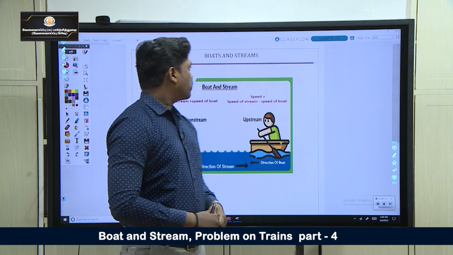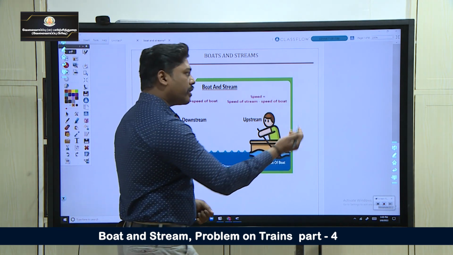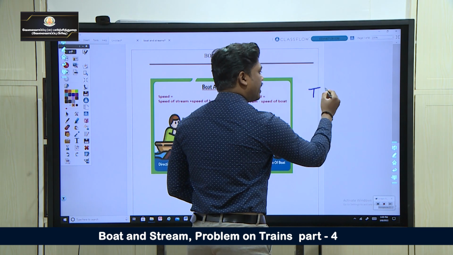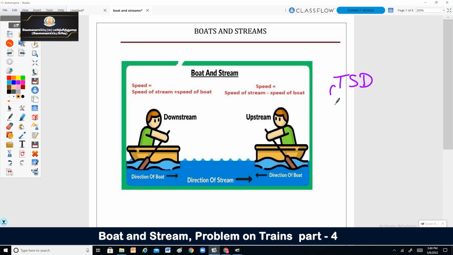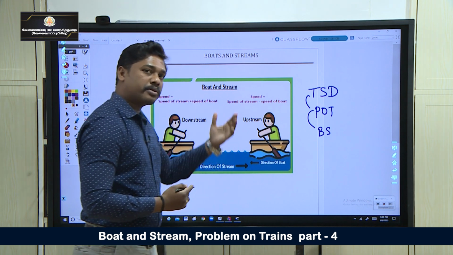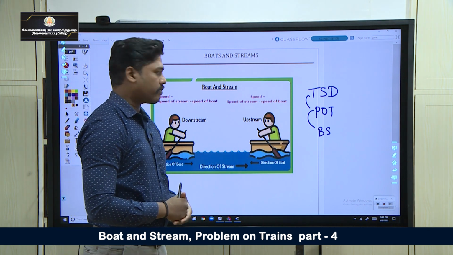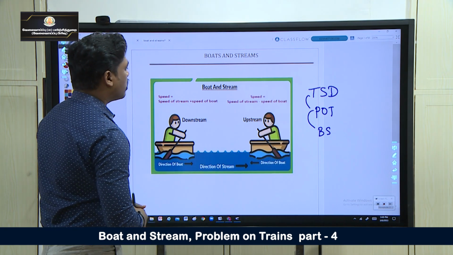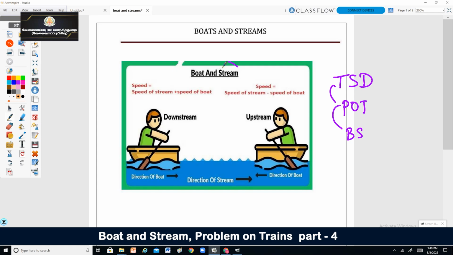Welcome back. So the topic we are going to see is boat and streams. It is a continuation of the topic time, speed and distance. In that, next we saw problems on trains. Next concept is boat and streams. All these concepts are based on time, speed and distance. So here the topic is boat and streams. Stream means it is water.